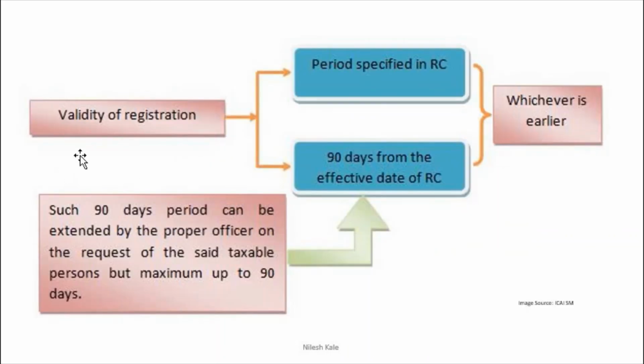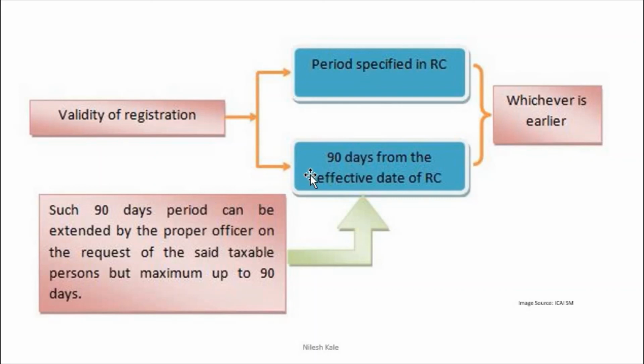Now validity of registration is for 90 days from the effective date of the registration certificate, right? And for the period specified in the registration certificate, whatever the date, whichever is earlier, we have to consider, right? Such 90 days period can be extended by the proper officer on the request of the said taxable person, but maximum up to 90 days. 90 days you have already taken, right?